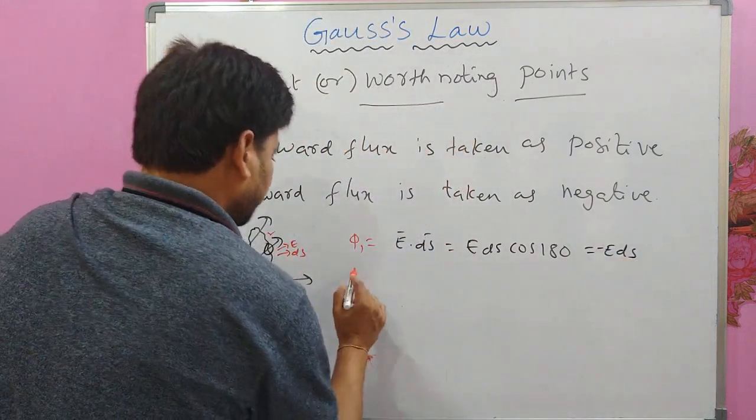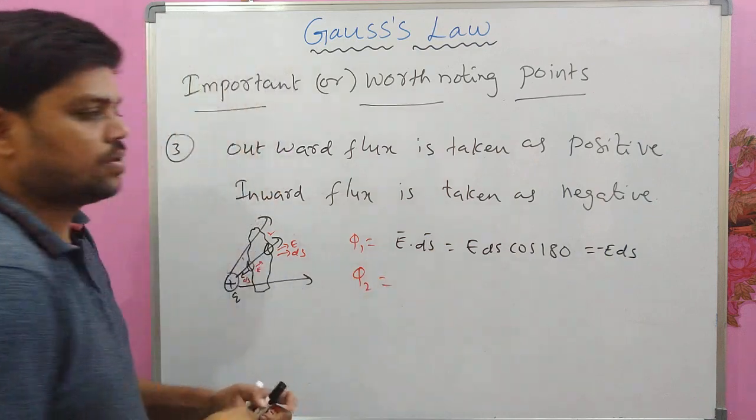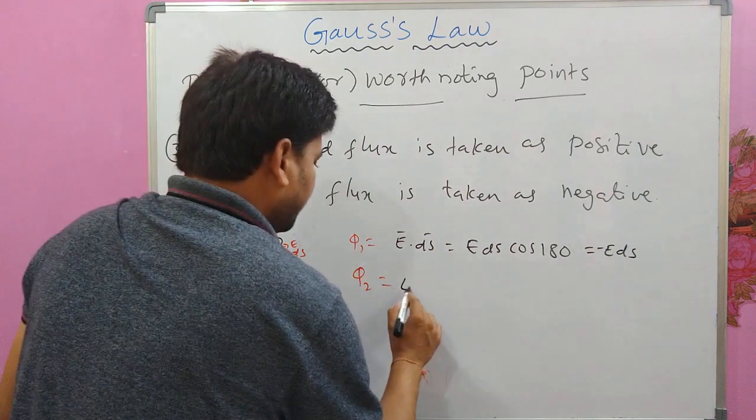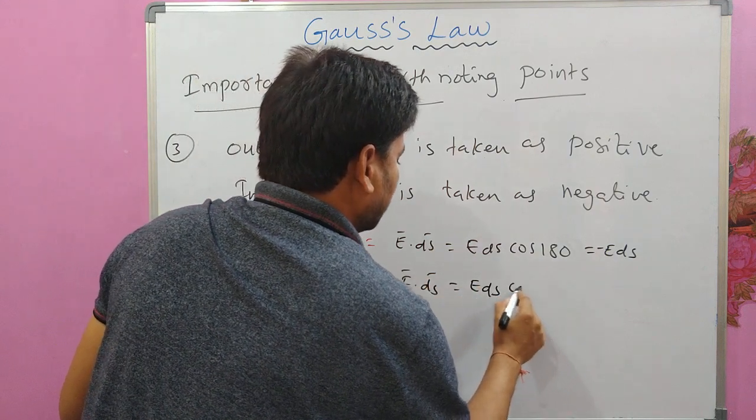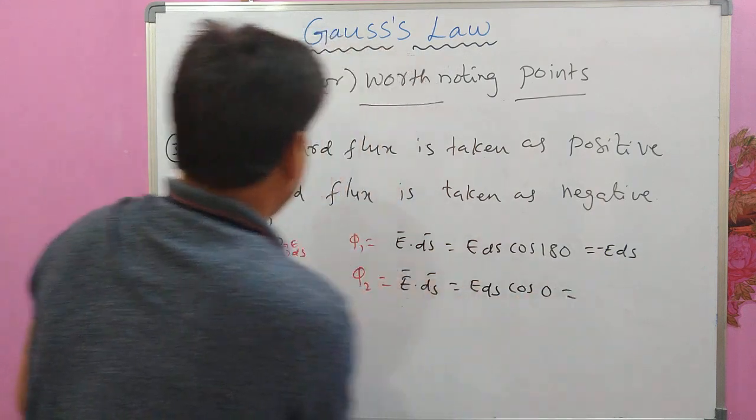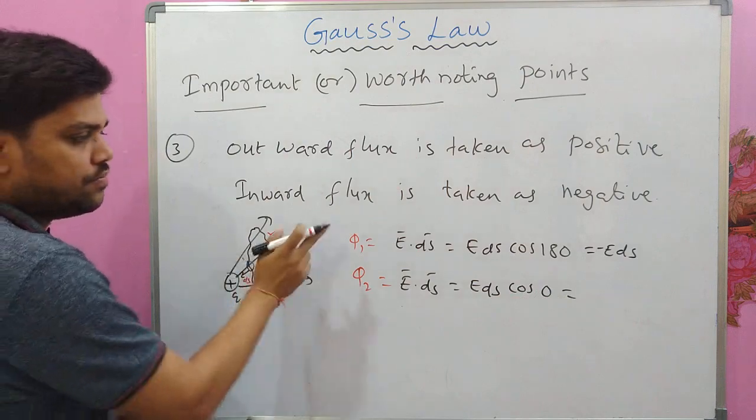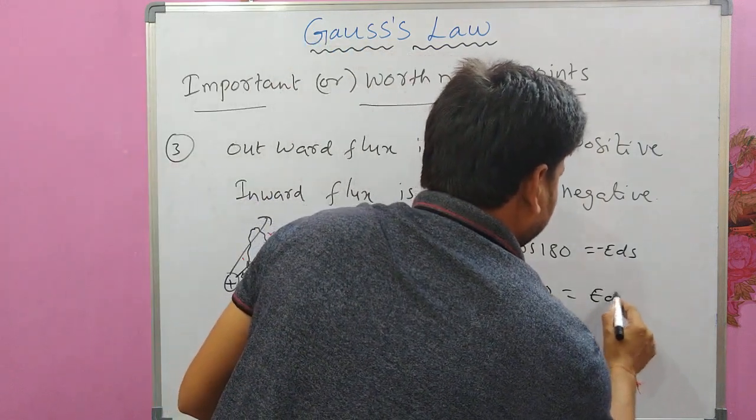And phi 2 is E dot ds, which is E ds cos 0, because E and ds are in the same direction, so it is E ds.